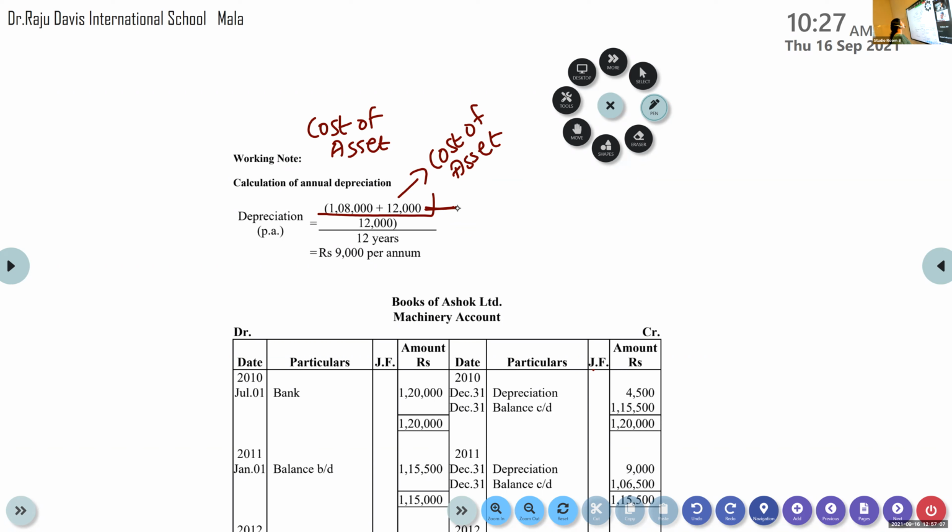So cost of asset minus scrap value. How much is scrap value? It is given in the question, 12,000. Divided by expected life. This is the formula: cost of asset minus scrap value divided by expected life. That will give you depreciation.